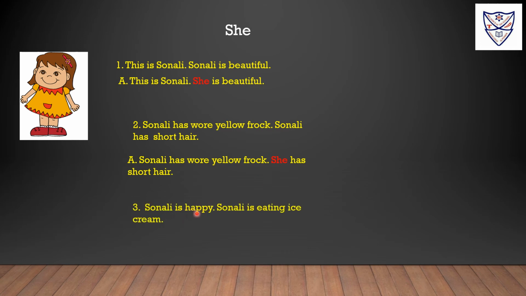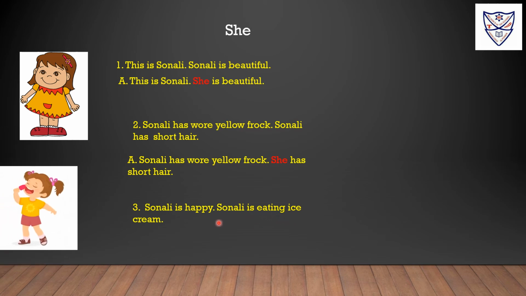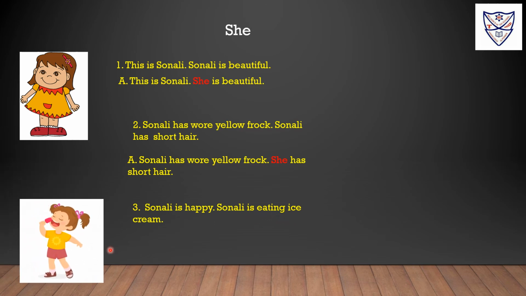Sonali is happy. Sonali is eating ice cream. Sonali is happy. She is eating ice cream. Here Sonali is a noun, and instead of the noun we are using a pronoun, that is she. We use she for a girl. When we are talking about one girl or one woman, then we use the word she.